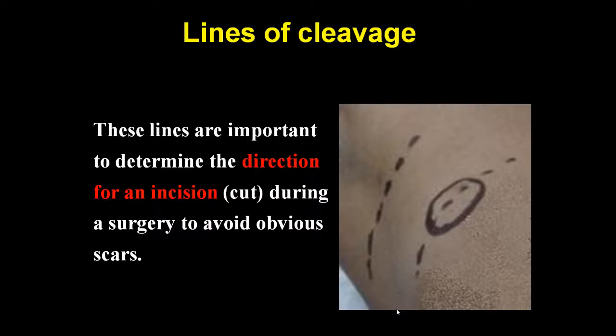Lines of cleavage are very important to determine the direction of an incision during surgery to avoid obvious scars. So whenever we cut the body, we will cut along this cleavage line to avoid any obvious scar, because it looks very bad.